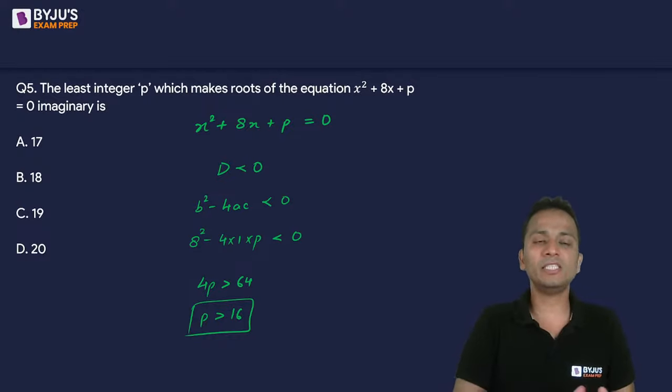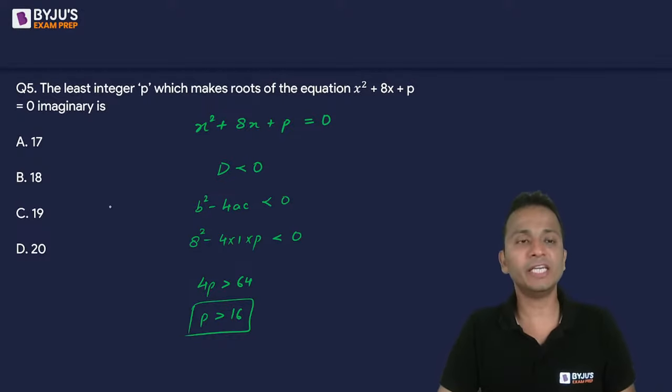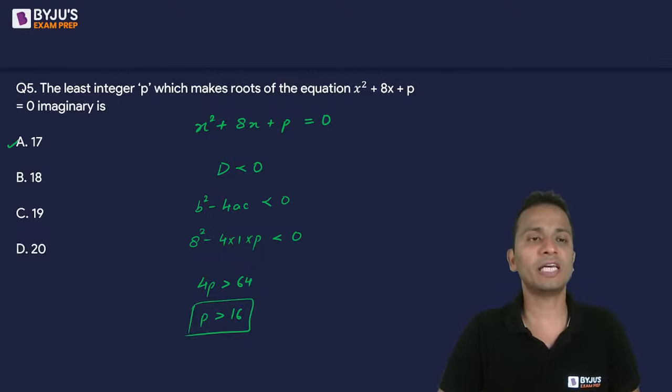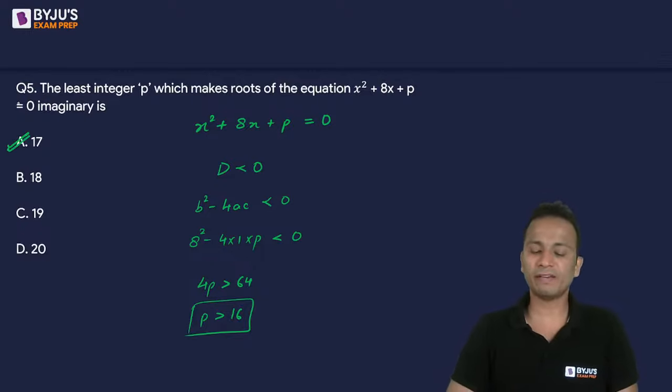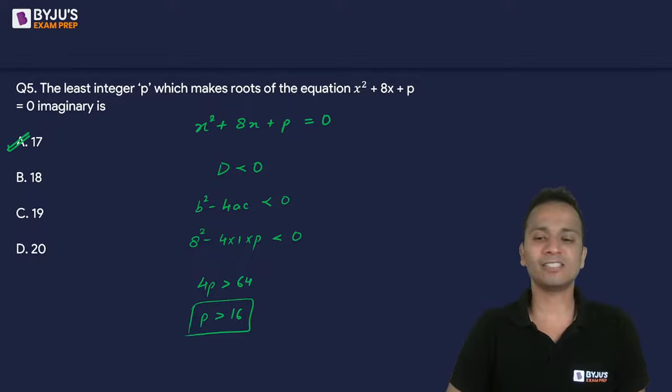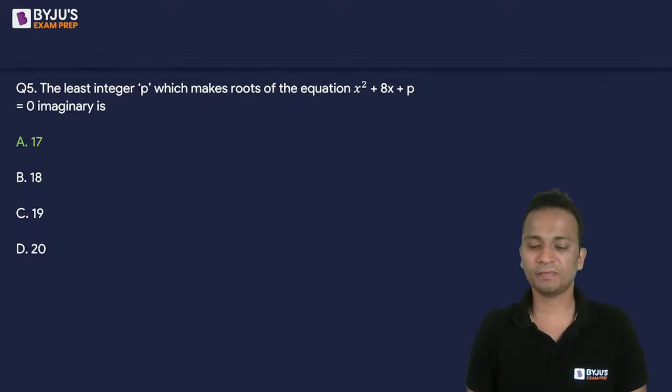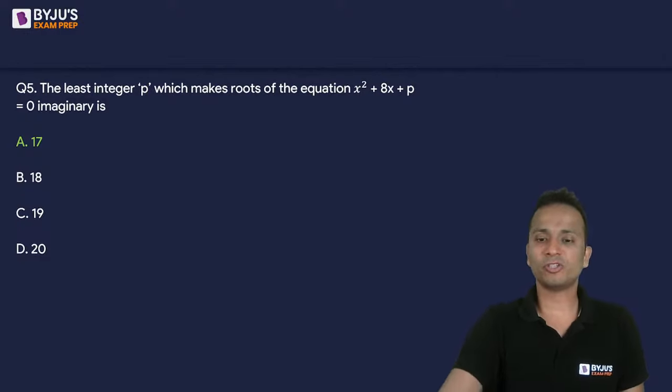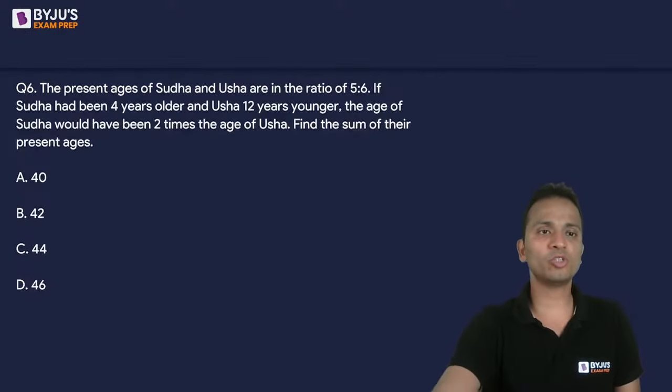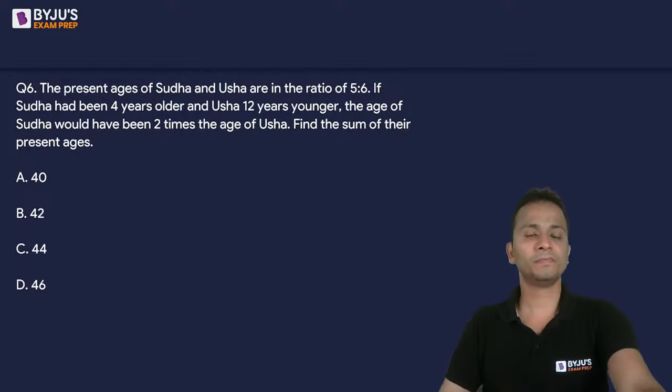So greater than 16, what will be the least integer? The least integer greater than 16 will be 17. So 17 is the correct answer. That is option A. Okay. All right. So option A is the correct answer for this question. Let's move on to question number 6. Question number 6, a very easy question.